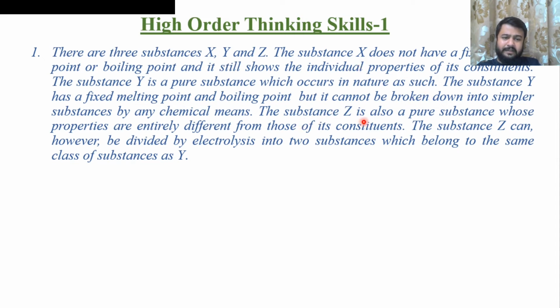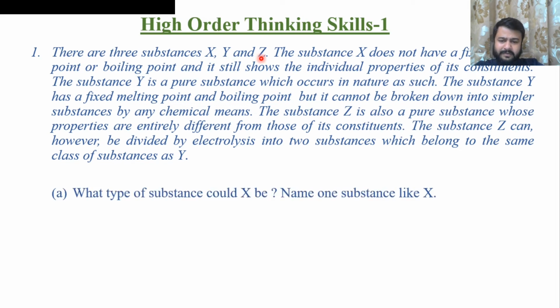Then the substance Z is also a pure substance whose properties are entirely different from its constituents. So Z is a compound. The substance Z can, however, be divided by electrolysis into two substances which belong to the same class of substance as Y. Now we have analyzed this particular question and we know that X is a mixture, Y is an element and Z is a compound.